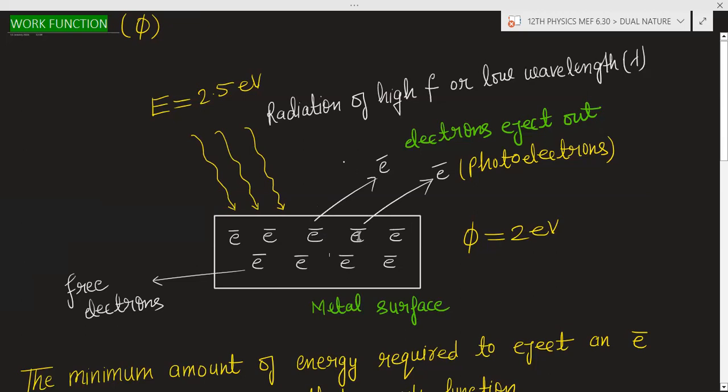So it is possible that the electron may or may not come out. If the electron does not waste the energy in collision, then it will come out. If the electron has wasted the energy in collision, it will not come out.